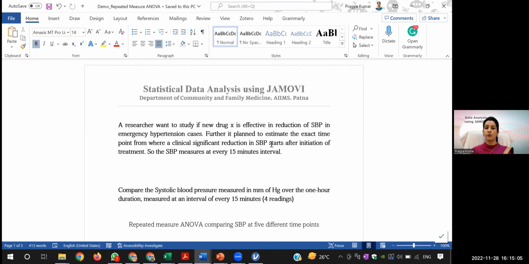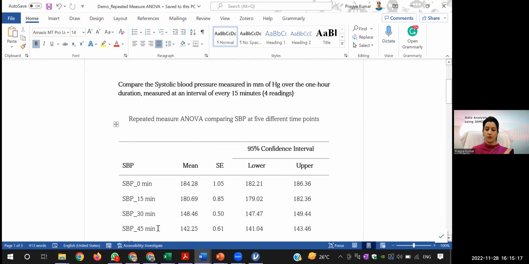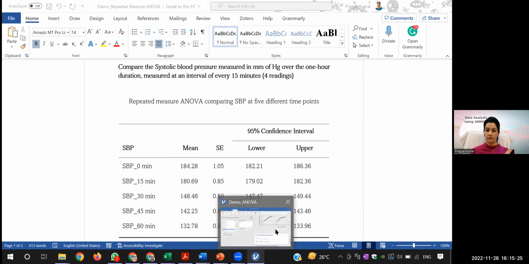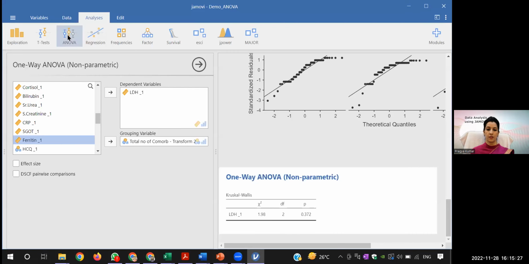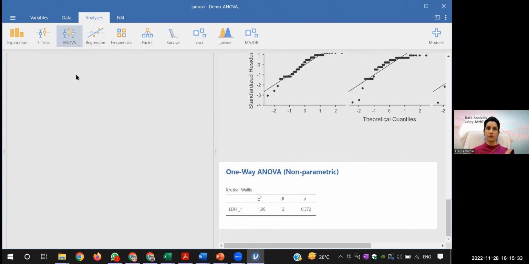So now I have to compare the systolic blood pressure measured over a 1 hour period, that is at 0, 15, 30, 45, and then 60 minutes. So there are 5 measurements. How will I do that? I'll go to this one-way ANOVA, and you can see there is an option of repeated measure ANOVA.